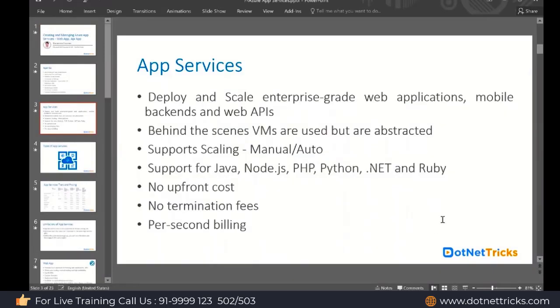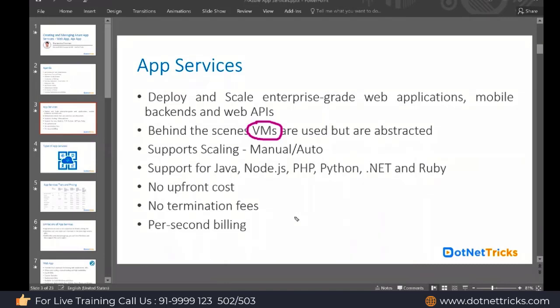So app services are part of the PaaS offering, platform as a service, and they help us to deploy the web application and the mobile backend, which you can create with the help of APIs. And behind the scenes, app services use virtual machines, but we cannot access these virtual machines. It means we cannot take RDP as we can for a regular virtual machine.